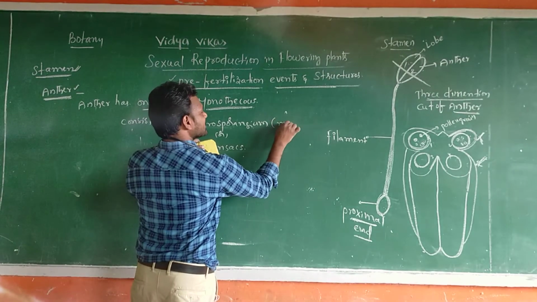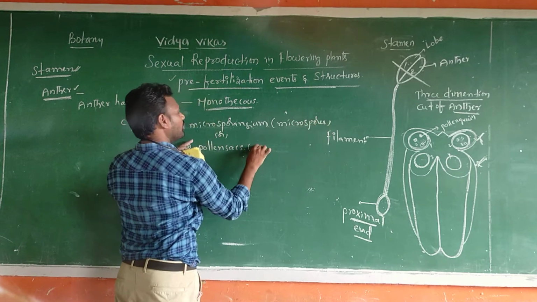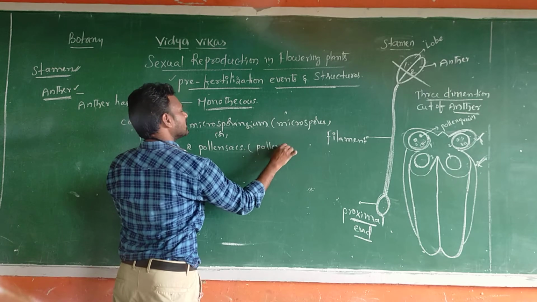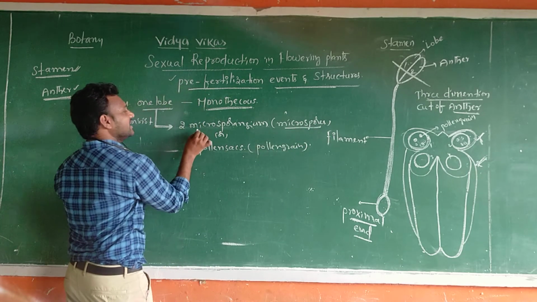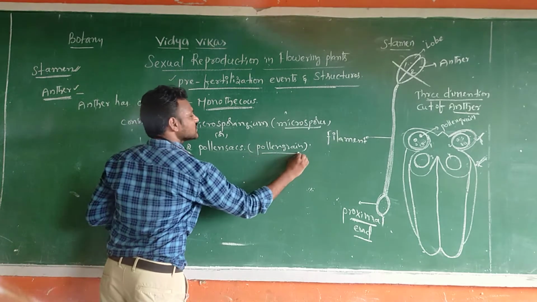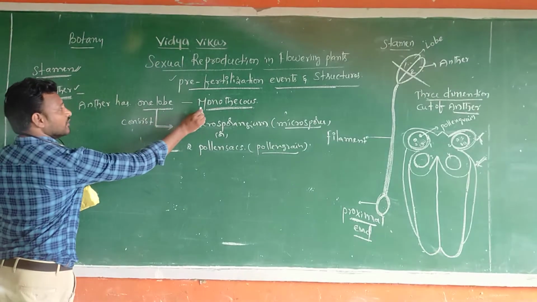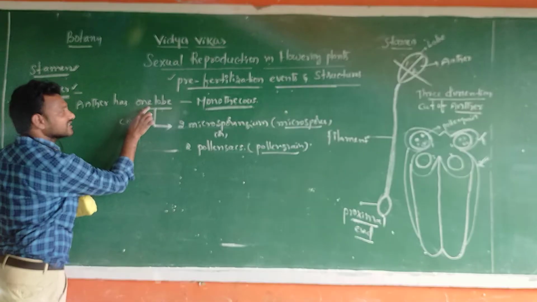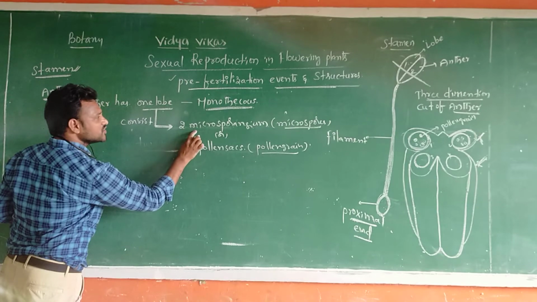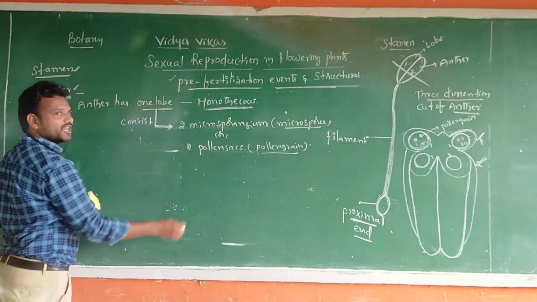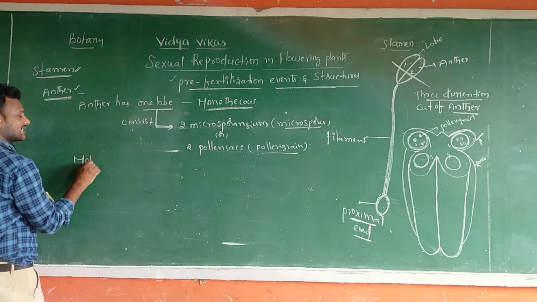Within this cell, what is present, sir? Microspores or pollen grains. Both are synonyms here. Microspores are present, so microsporangium; pollen grains are present, so pollen sac. That's why monothecous means one lobe, sir. Each lobe has how many, sir? Two microsporangia, which are two pollen sacs.